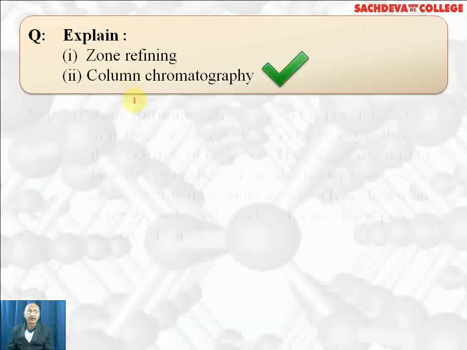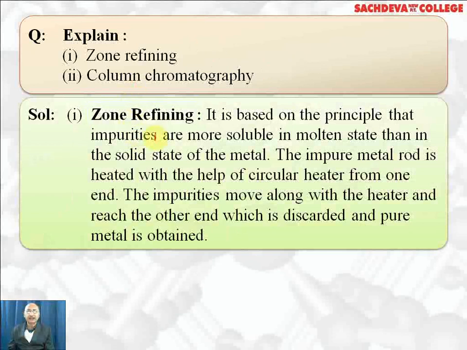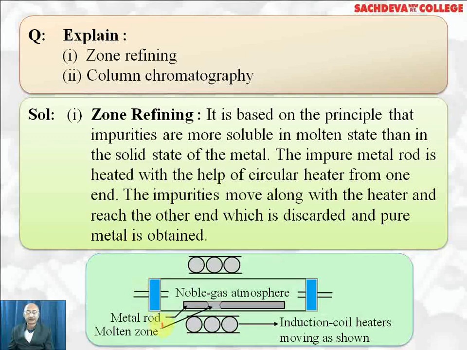Explain zone refining and column chromatography. Zone refining is based on the principle that impurities are more soluble in the molten state than in the solid state of the metal. The impure metal rod is heated with the help of a circular heater from one end. The impurities move along with the heater and reach the other end, which is discarded, and pure metal is obtained. Germanium, silicon and gallium, which are semiconductors, are purified by this method. This is the diagram: this is the metal rod, this is the molten zone in the induction coil heater. When the heater is moved forward, impurities move along with it,